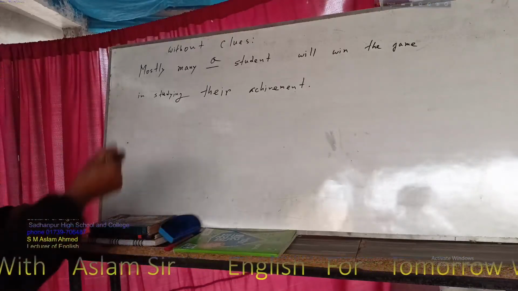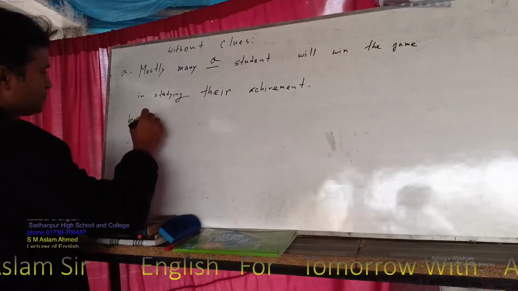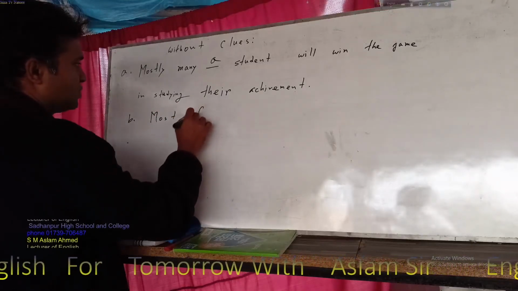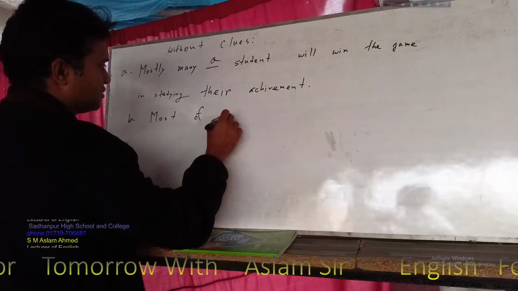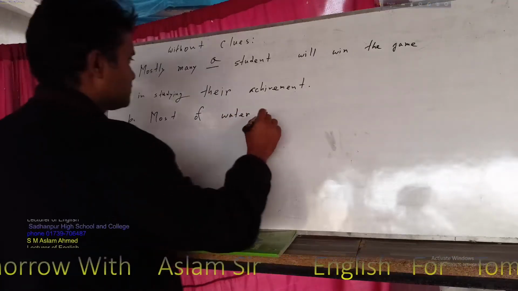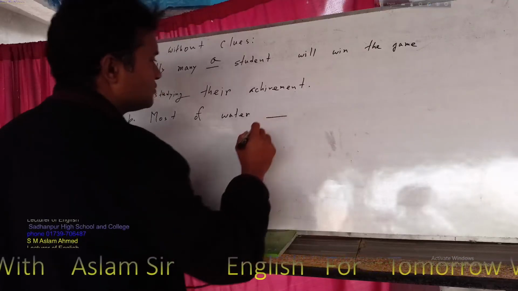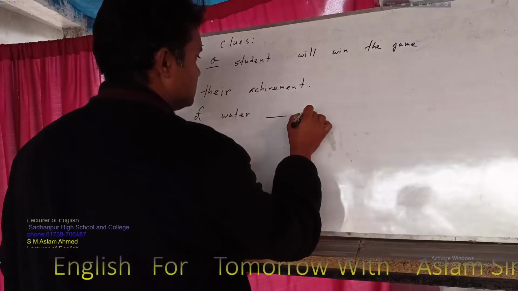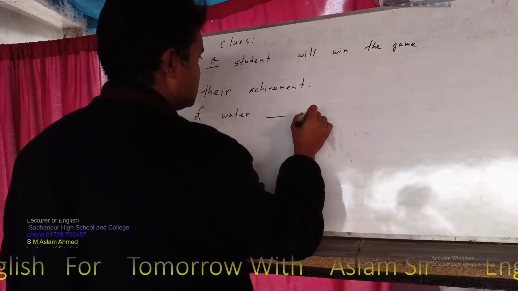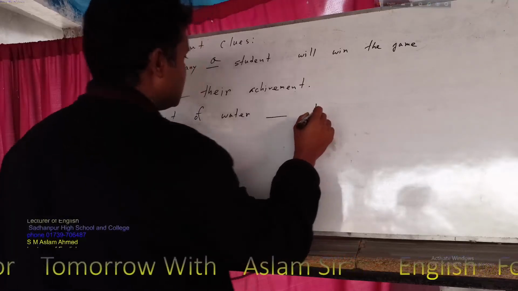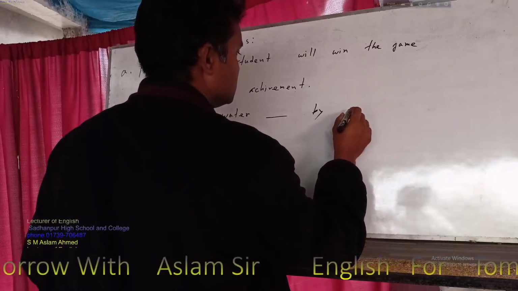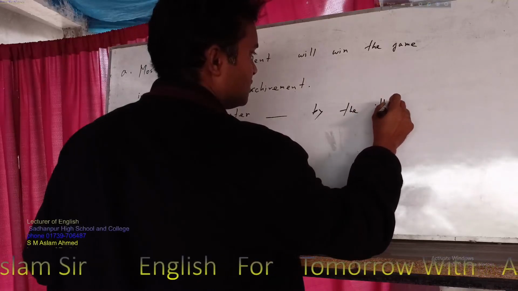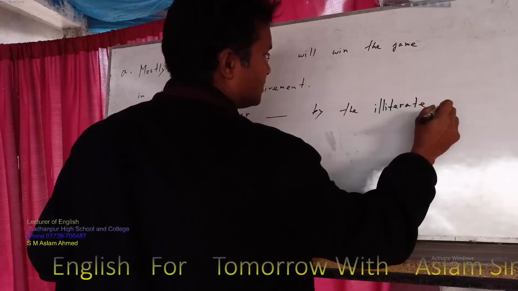Clear? Another one is that most of water dash by illiterate.